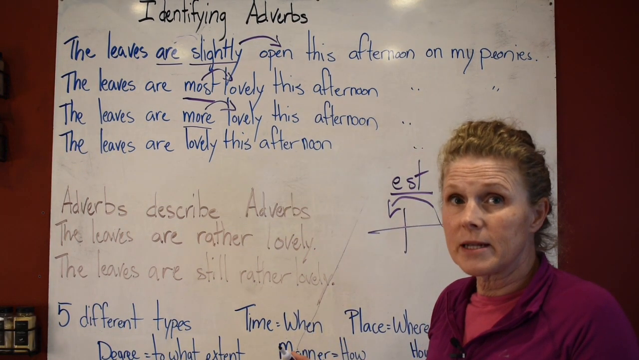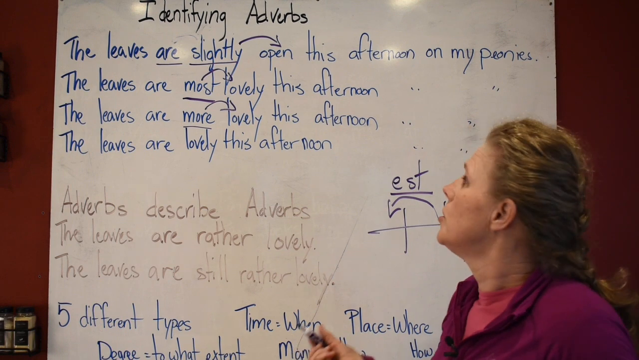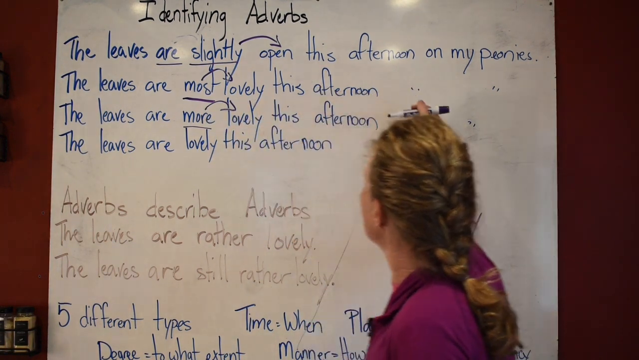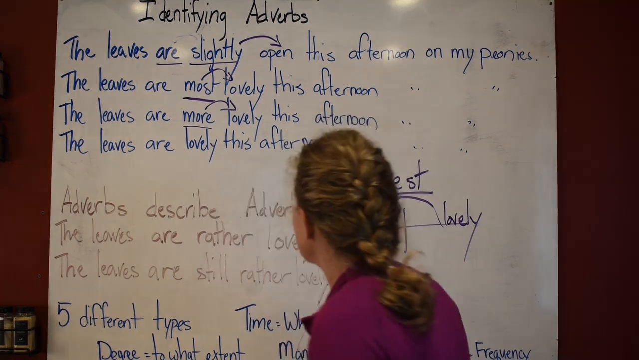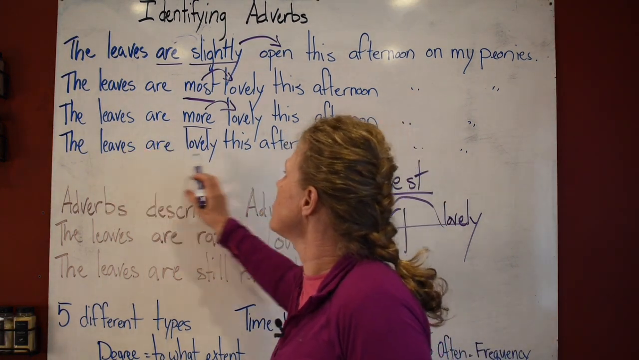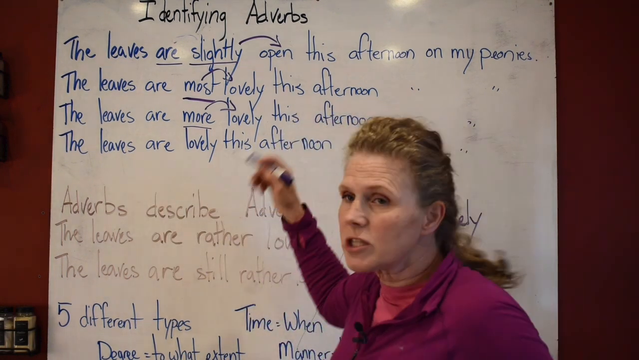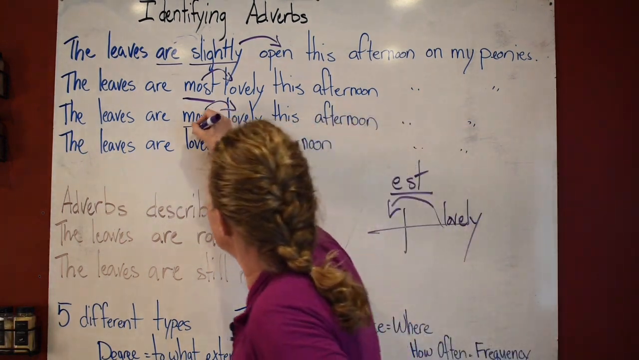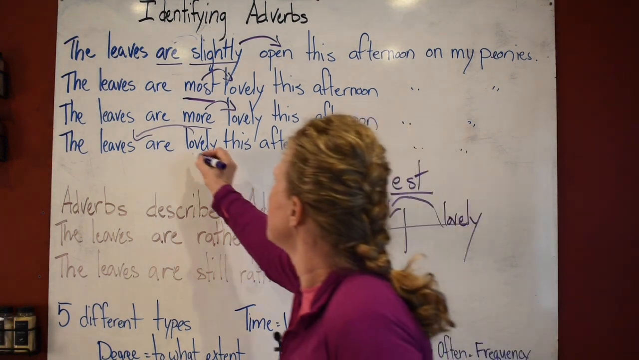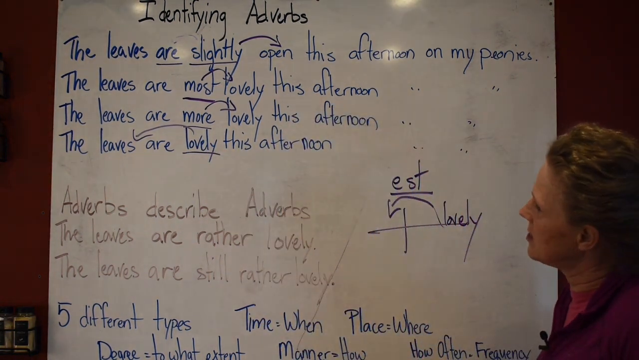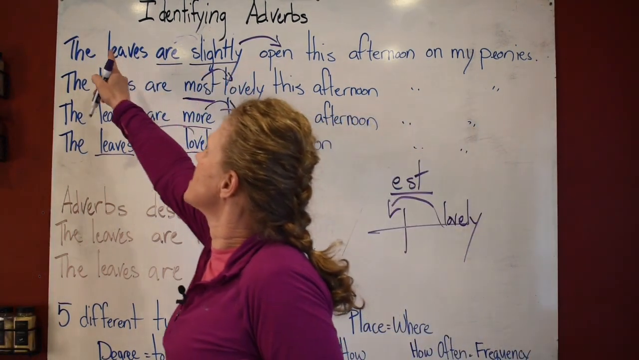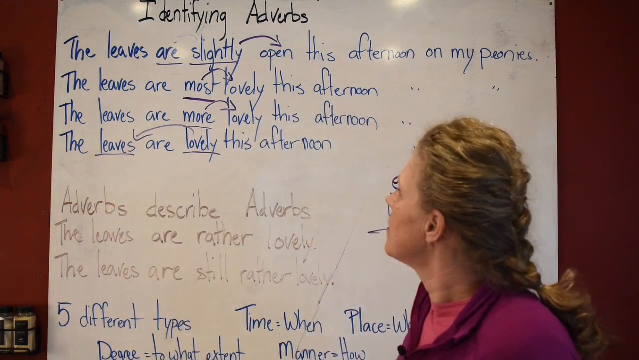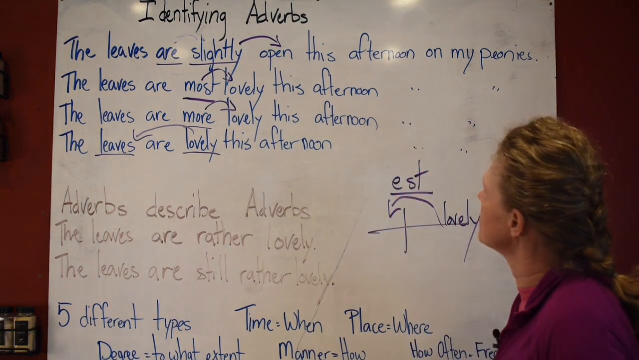The leaves are lovely this afternoon. Do we have the adverb in that sentence? No. So look at this. We have most, that is the superlative. We have more, that is the comparative. And then we don't have an adverb. So this right here would be more like positive. It's just what it is right now. The leaves are lovely this afternoon. Lovely is describing leaves. This right here is an adjective. So you can't say the slightly leaves. You can say the lovely leaves. The leaves are lovely this afternoon.